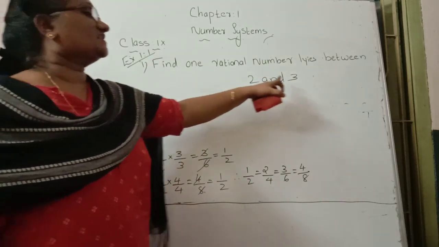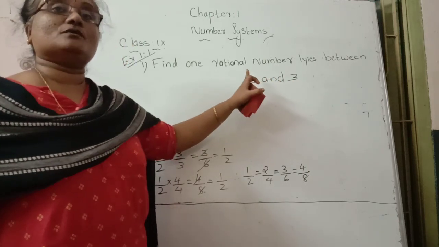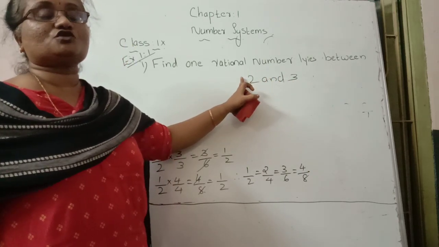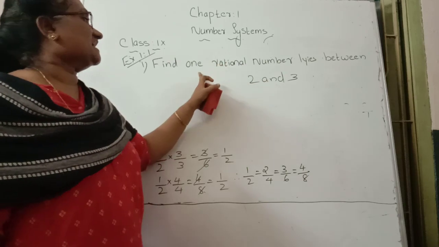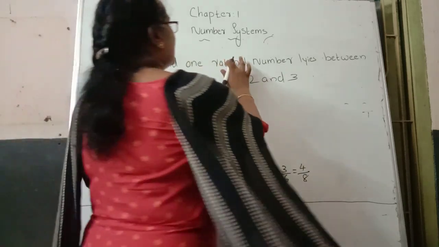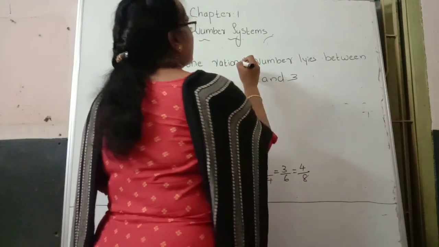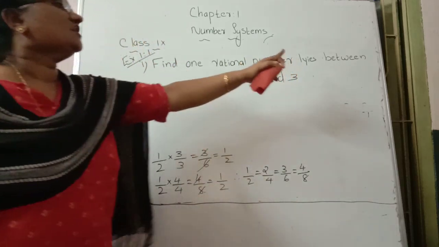Here, between 2 and 3, remember there are infinitely many numbers possible, but here they ask you to find only one rational number.